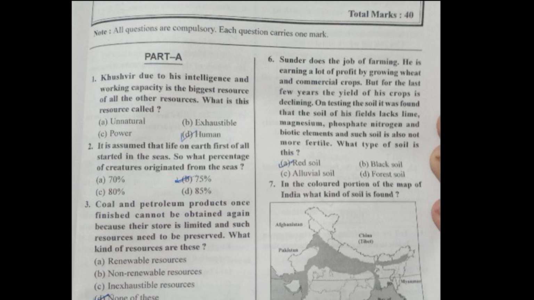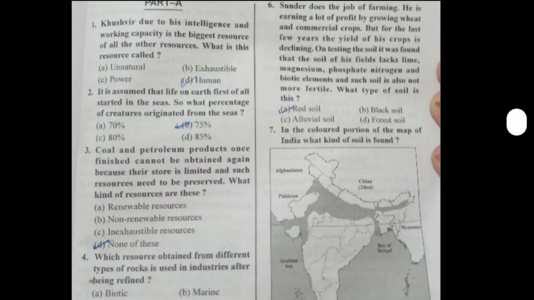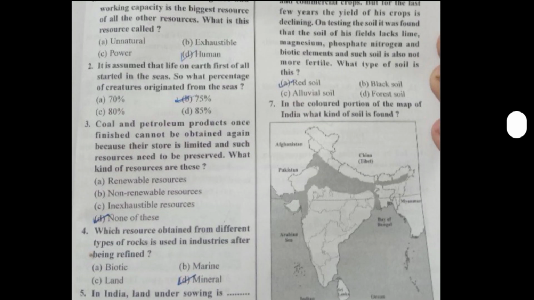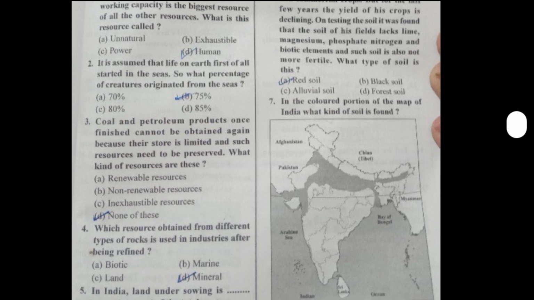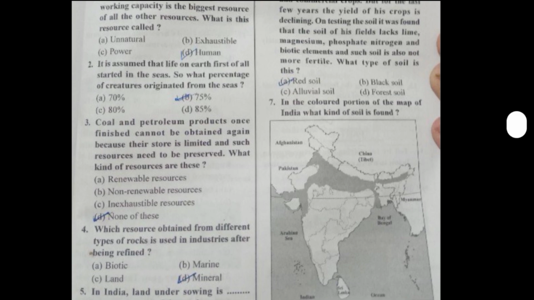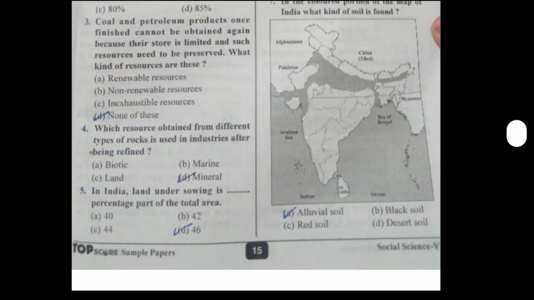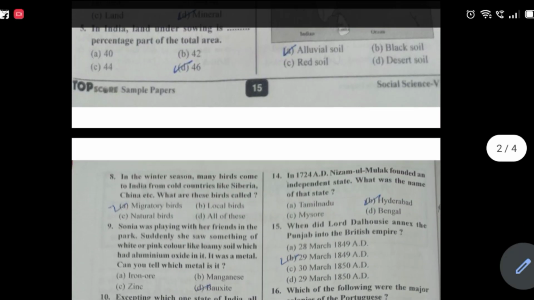On testing the soil, it was found that the soil of the fields lacks lime, magnesium, phosphate, nitrogen, and potassium elements, and such soil is also not very fertile. Which type of soil is this? The answer A. Red soil. Seventh, in the colored portions of the map of India, what kind of soil is found? The answer A. Alluvial soil.